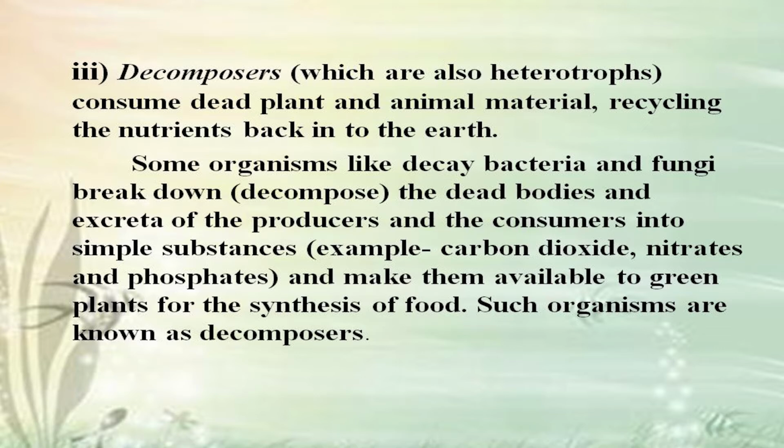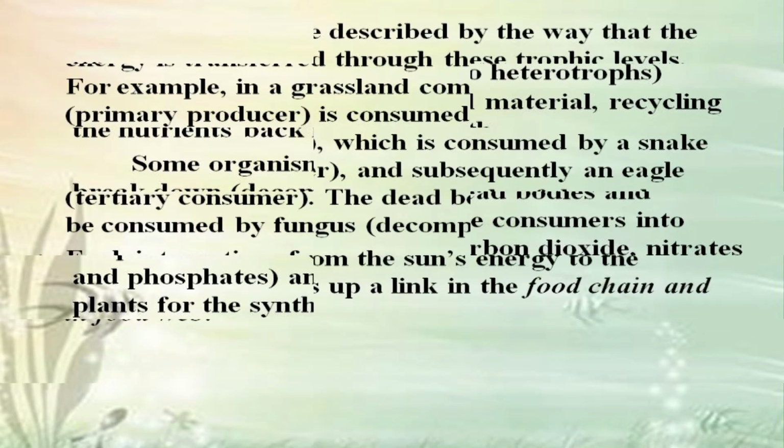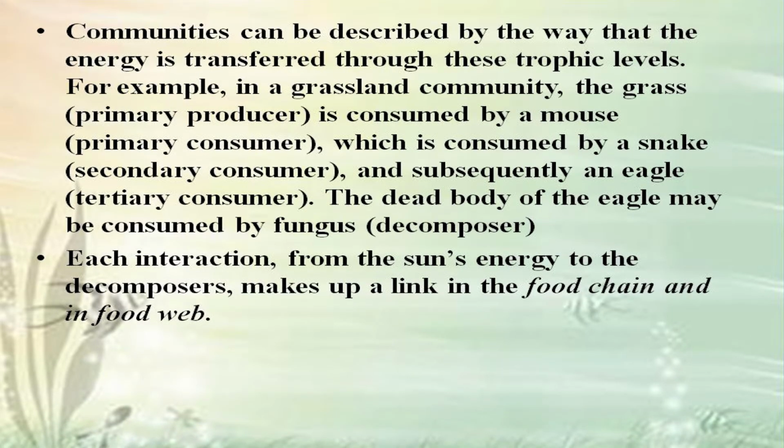This diagram shows the ecological levels starting from the organism to ecosystem. Organism, the next is population, the next community, that leads to ecosystem.